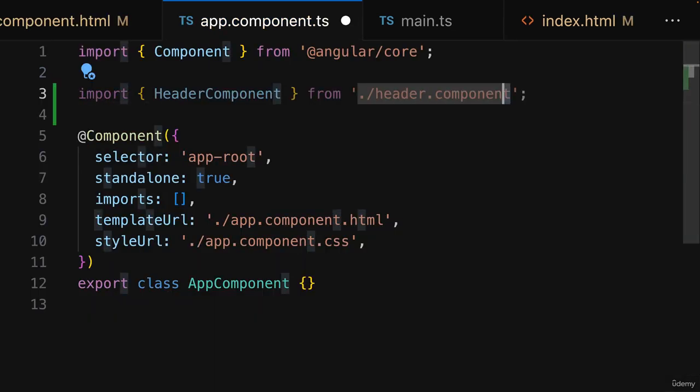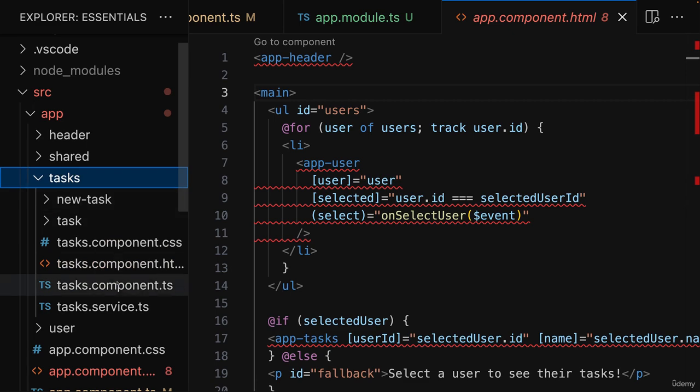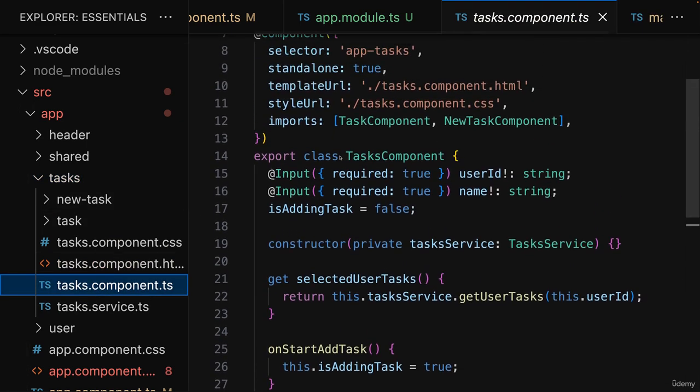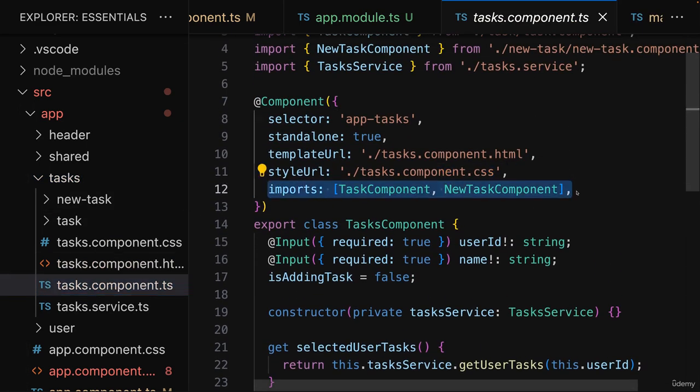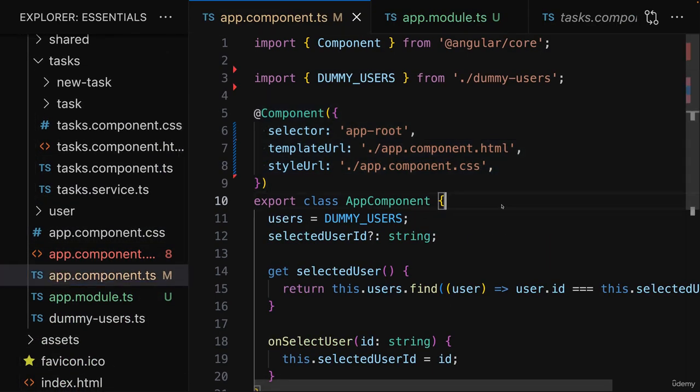I mentioned earlier in the course that Angular would not go ahead and scan your entire project and register everything that looks like a component as a component. Instead, you explicitly need to tell Angular which components make up your application and how they should be aware of each other. And with standalone components, we of course do that with help of this imports array. But we no longer have that on module-based components.